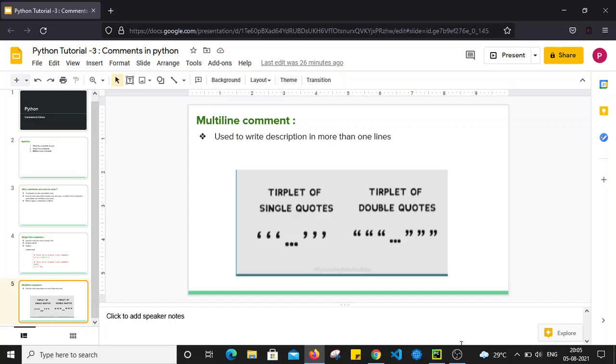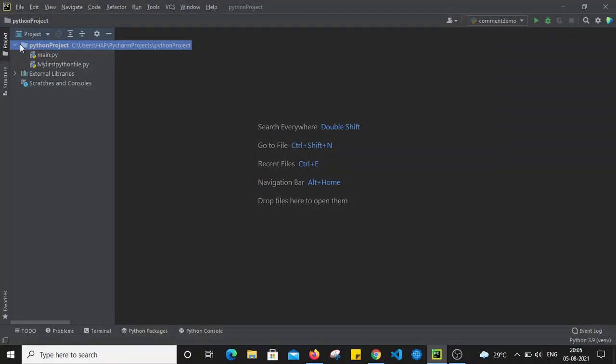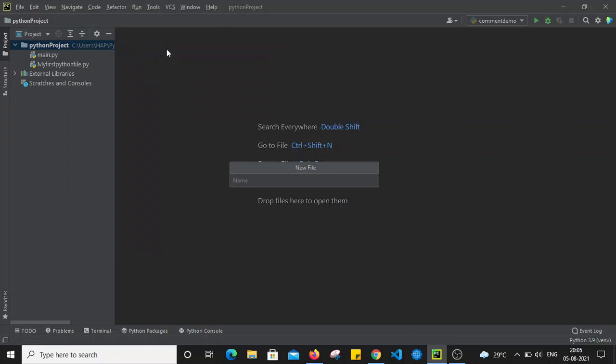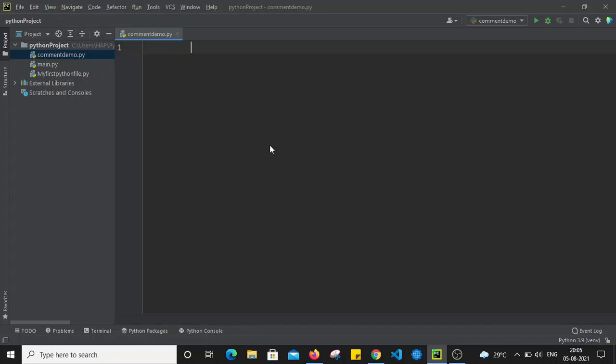Now let's see practically how we can do that. I am just going to open PyCharm. In our project, I am going to create a new file. I am naming that file comment demo.py. So py is the extension of the file. Okay, so we have created the file. Now I am simply adding the hash symbol, and after that I am writing this line: this is a single line comment.